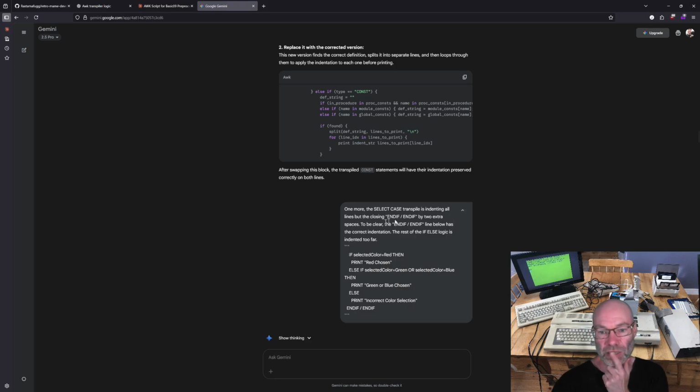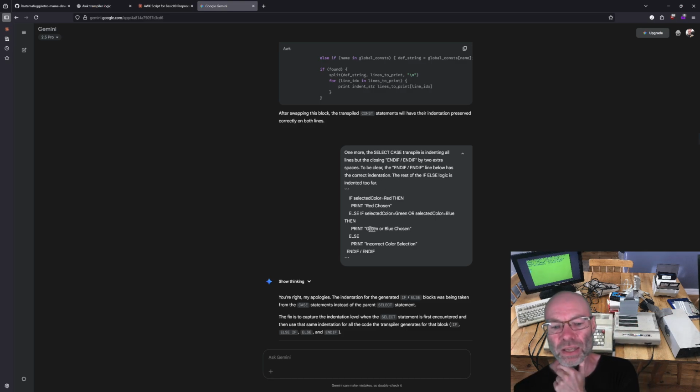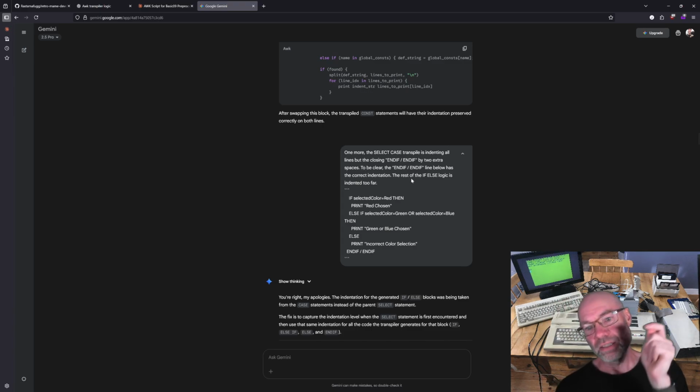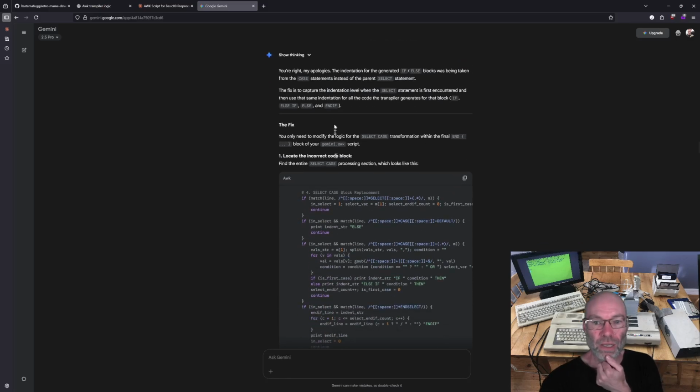And then I said, okay, the select case is indenting all the lines but the closing end if ended by two extra spaces. And I think I did two passes at this, so I added an extra, and it didn't do it correctly, so I re-emphasized. To be clear, the end if slash end if line below has the correct indentation. The rest of the if else logic is indented too far. I think what it did the first time is it indented the end if line in further. Not sure why it misinterpreted that, but anyway.